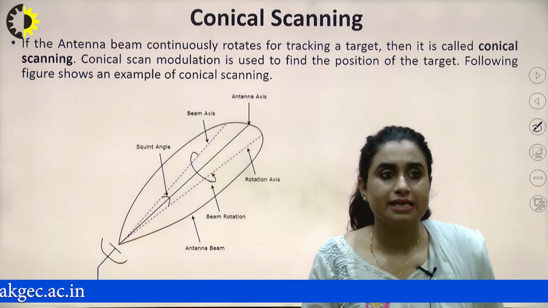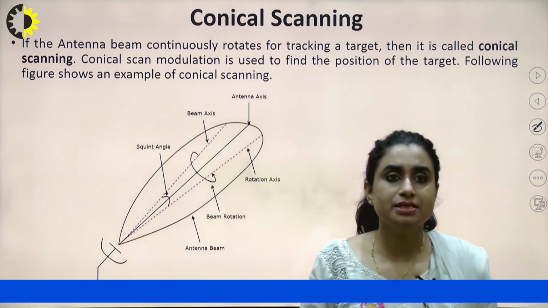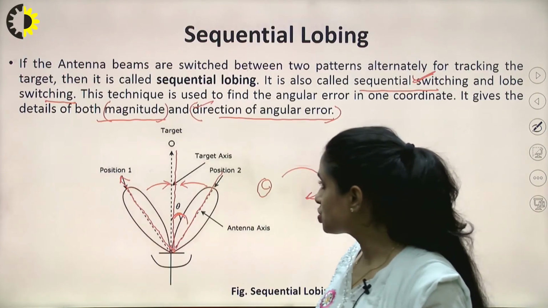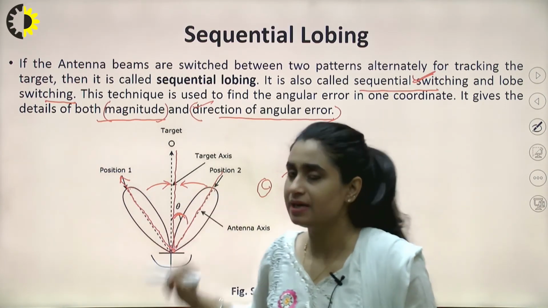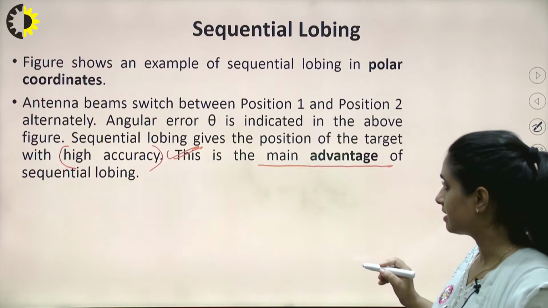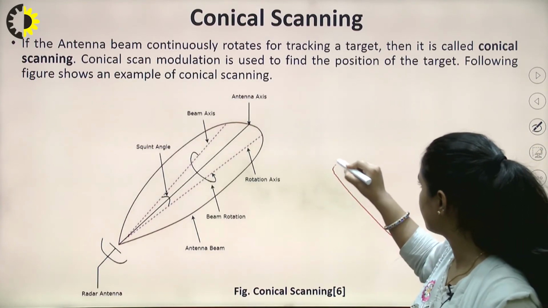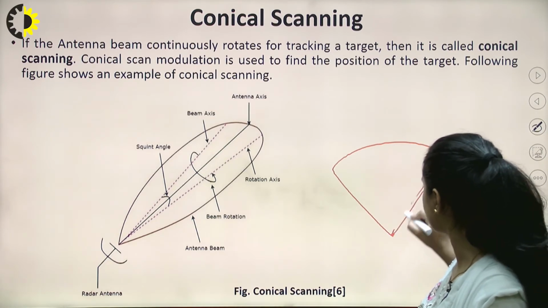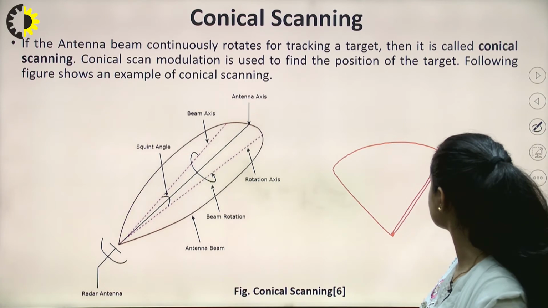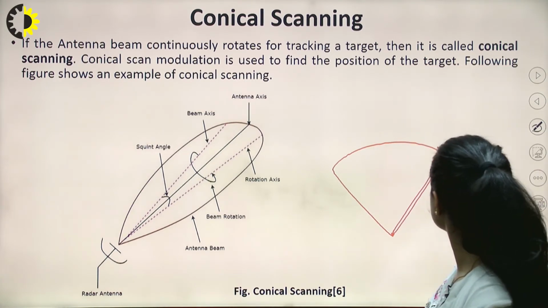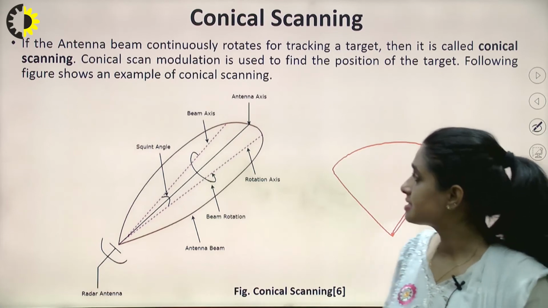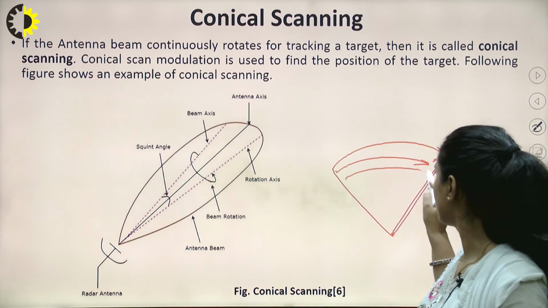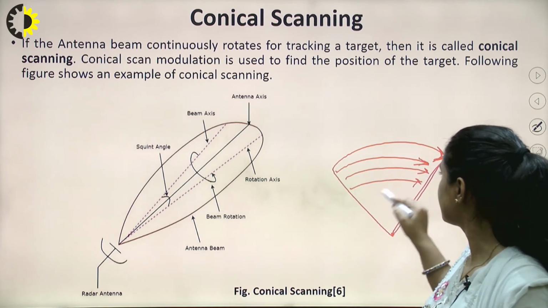Next is conical scanning. Here the antenna beam continuously rotates for tracking a target. Here we do not switch the position of these pencil beams. We continuously rotate it in a conical manner, like from here to here, making a cone. From the axis, if we join the line, it forms a cone. So this is called conical scanning. It continuously tracks the complete area where the target could possibly lie.